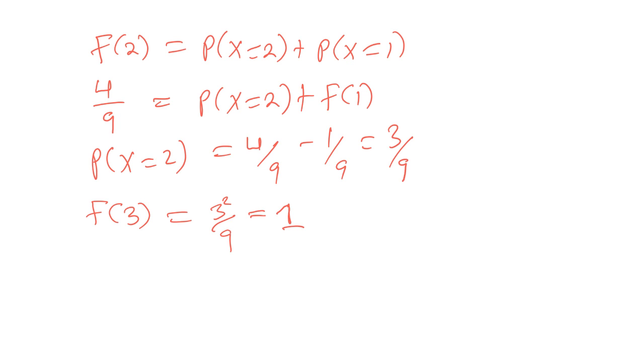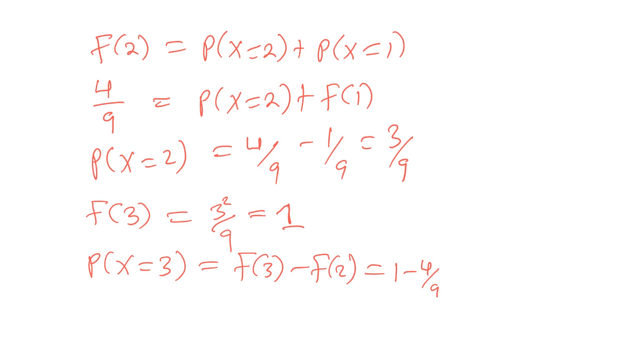Normally, f of the last limit will always be 1. So probability of x is equal to 3, okay, will be f of 3 minus f of 2. This is 1 minus 4 over 9, which is 5 out of 9.